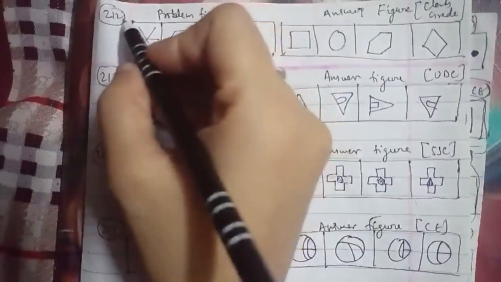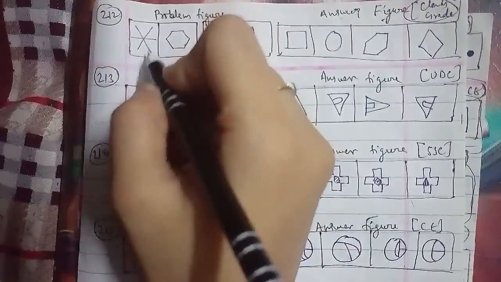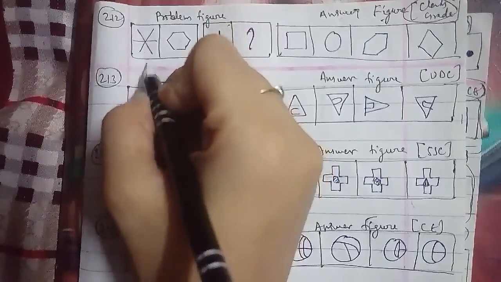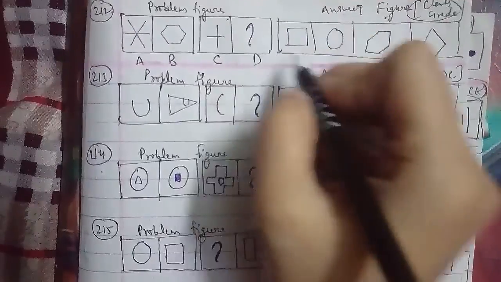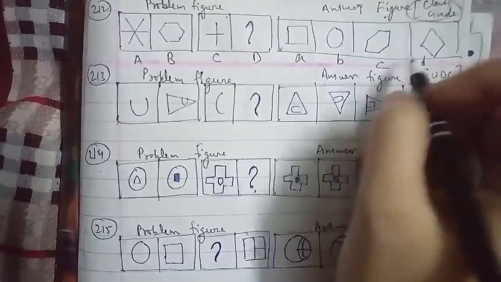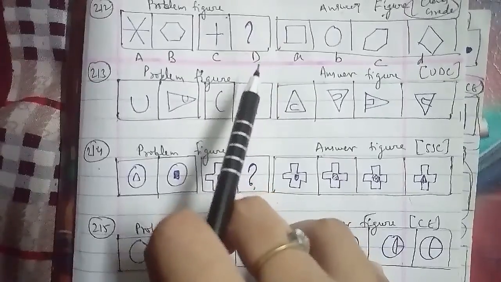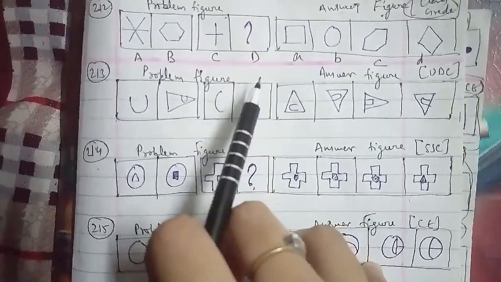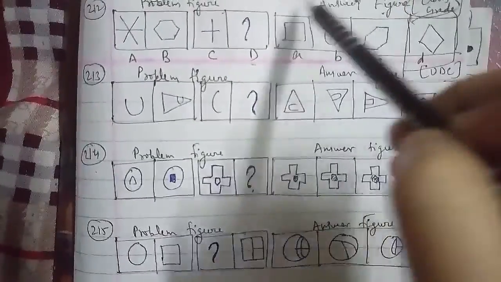This is the question, your 212th question of the session. This is your problem figures, and these were the answer figures which have been asked in a clerk's grade exam here. There are three lines intersecting each other in figure A. This is B, this is C, and this is D. The D figure we have to find out. This is named as A, B, C and D figure, where the endpoints of each one of the lines is joined to the endpoints of the adjacent line, so as to form a closed geometrical figure. So we can say that the missing figure which we have to find out will be the D figure, the right answer for this question as well.